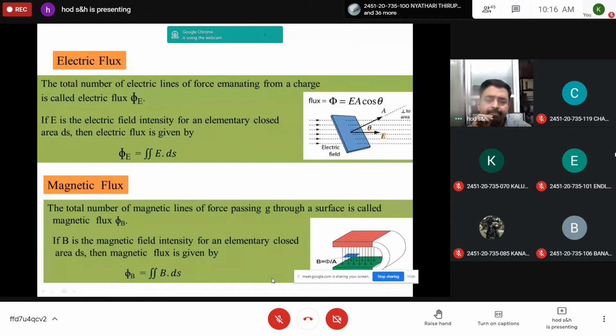That is the number of electric lines of force emanating from the charge perpendicular to the area. Similarly, magnetic flux is the total number of magnetic lines of force passing through a surface, phi B, and it is given by phi B is double integration B dot ds, where B is the magnetic intensity or magnetic induction and ds is the elementary closed area.